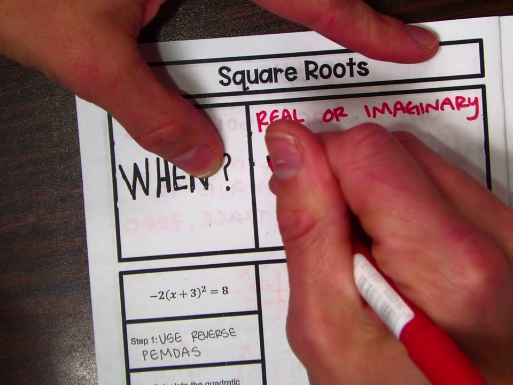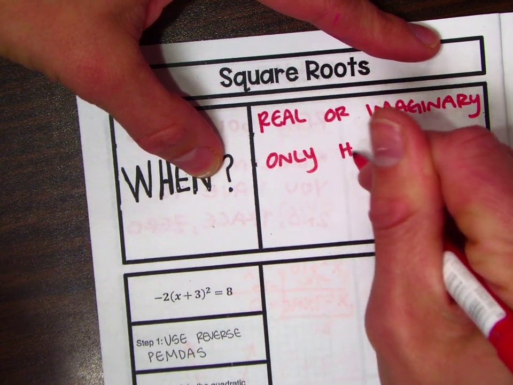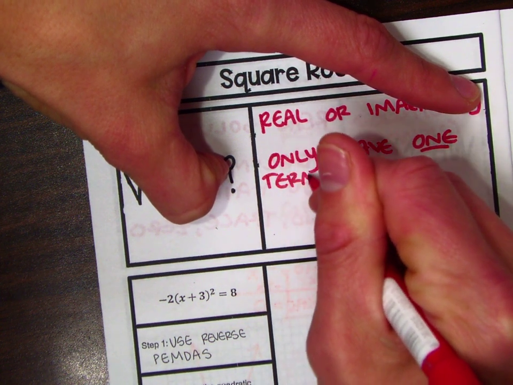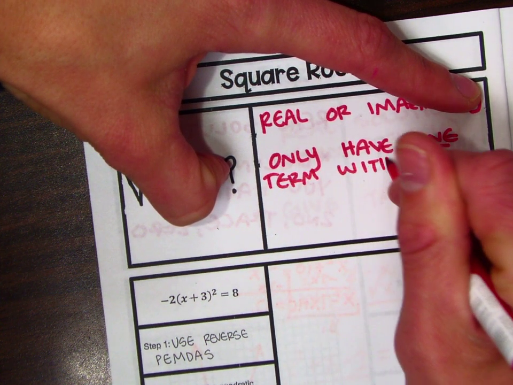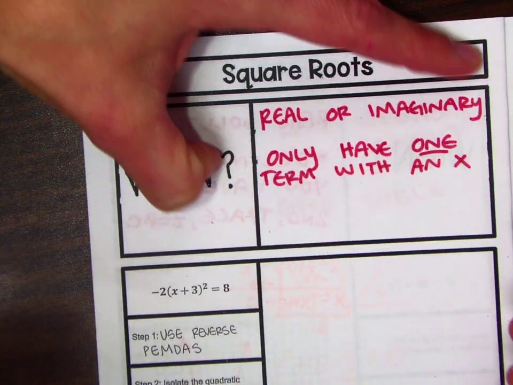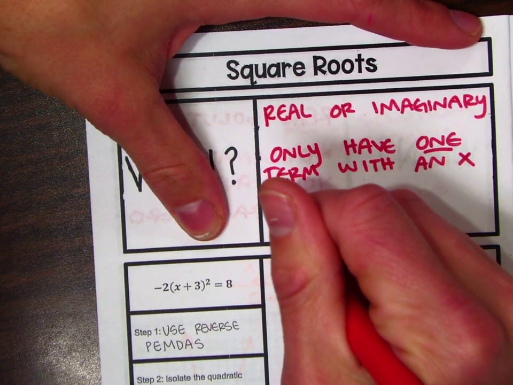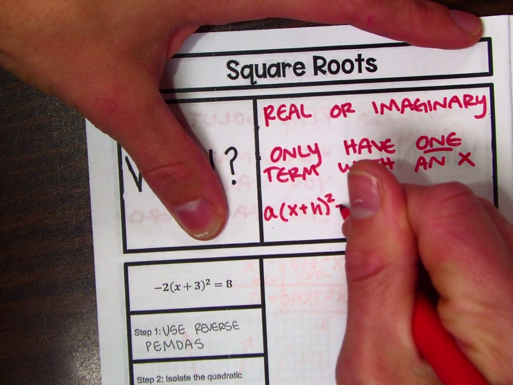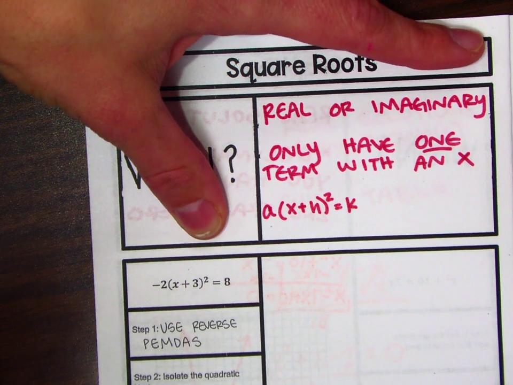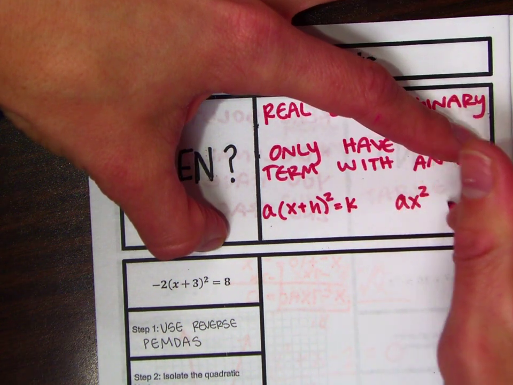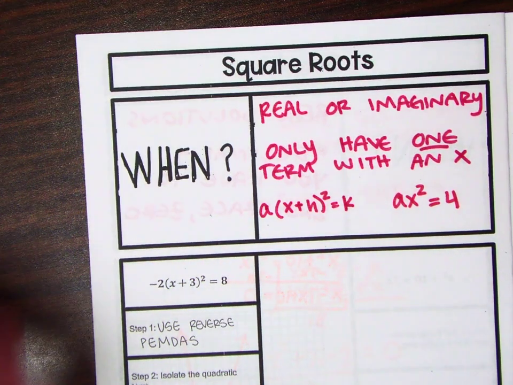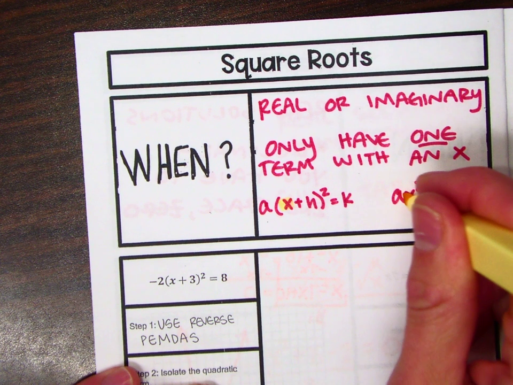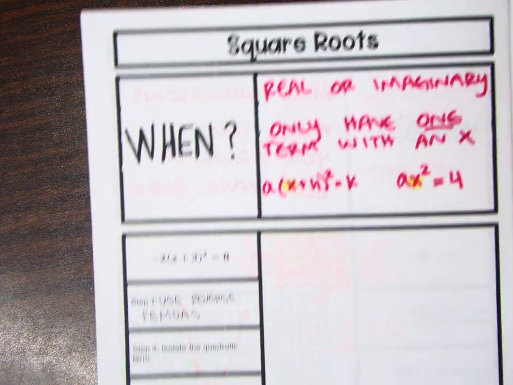You use square roots when you only have one term with an x. So you have your 2 instances, maybe something like that with the parentheses, something like that. So you notice only one term has an x. So if you just have one term with an x, you can solve using square roots.